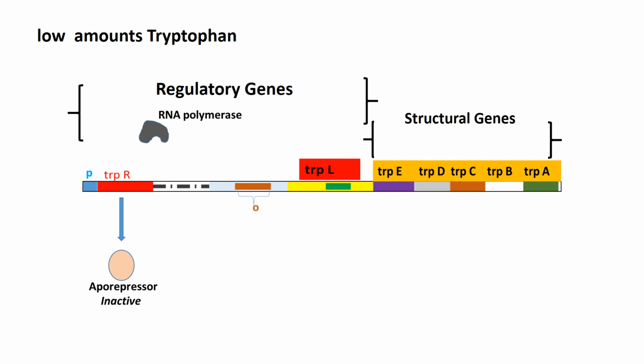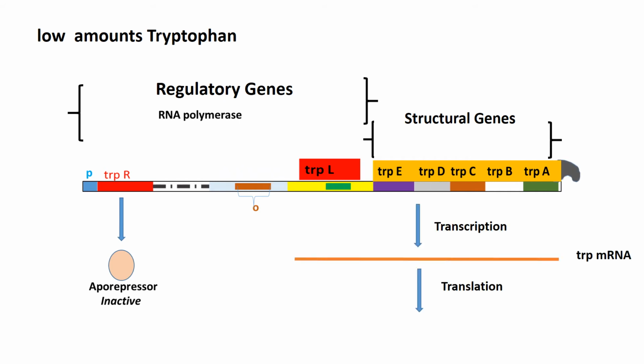Therefore, RNA polymerase can bind to the promoter of the structural genes and then help in the transcription as well as the translation of the structural genes, thereby the tryptophan is produced.